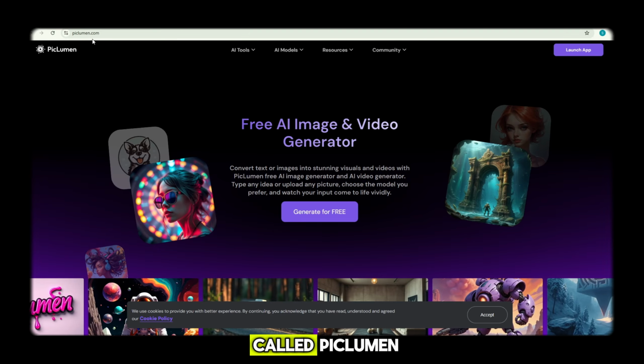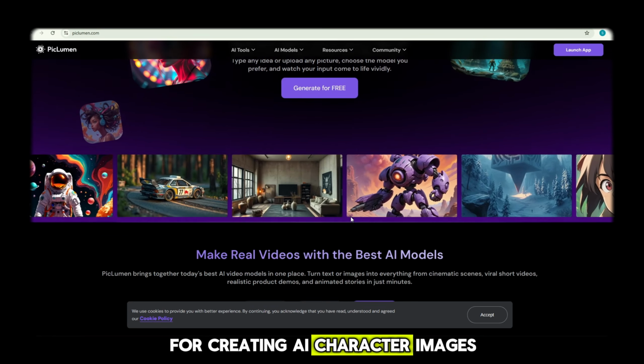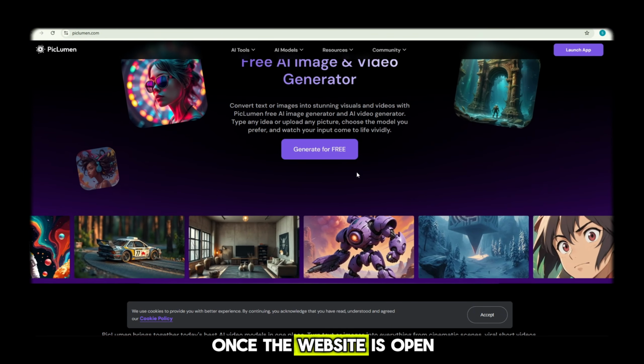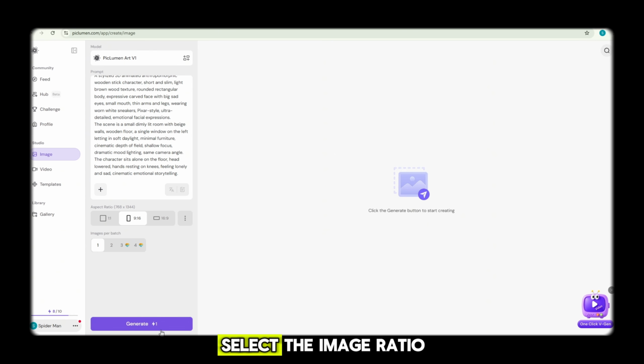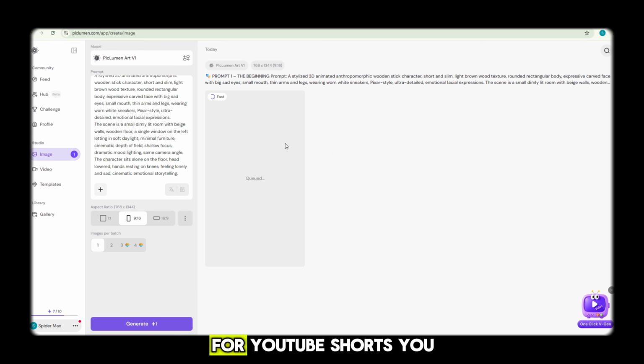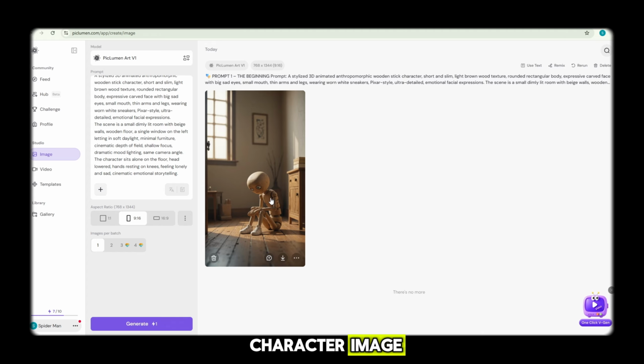Go to the website called Piclumen. This website is very good for creating AI character images. Once the website is open, paste the first prompt that you copied from ChatGPT. After pasting the prompt, select the image ratio you want. For YouTube Shorts, you can select 9:16. Now click on Generate. Wait for a few seconds. Yes, your first AI character image is ready.